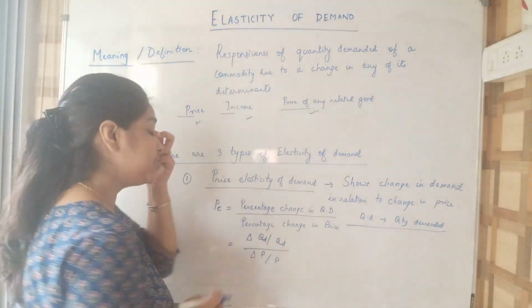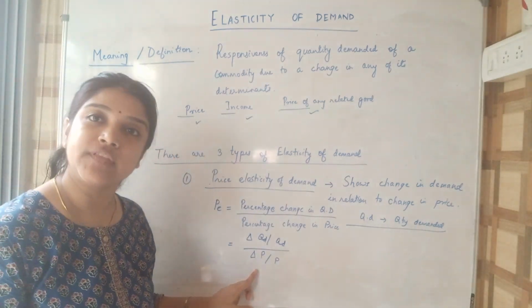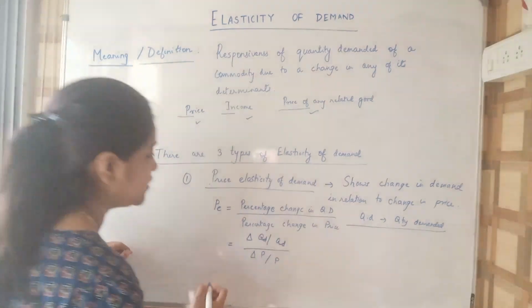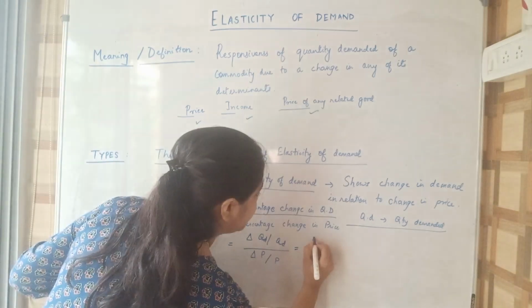Okay, that is change in price of the commodity, and P is the original price of the commodity. So can we write it in this way?